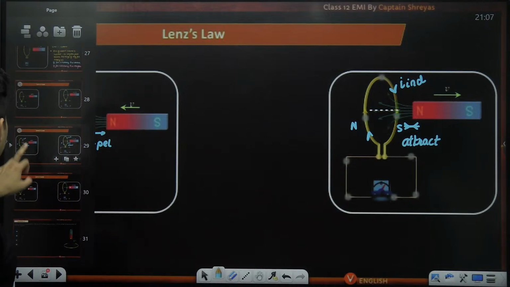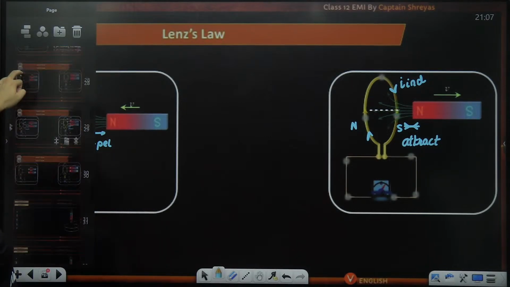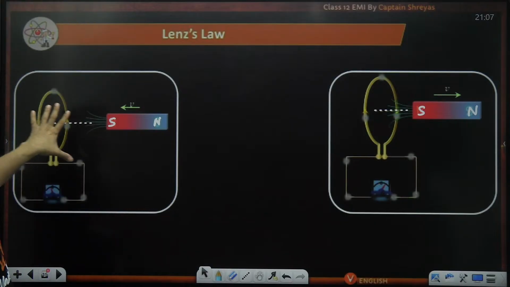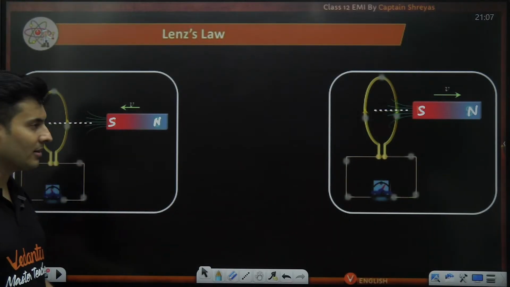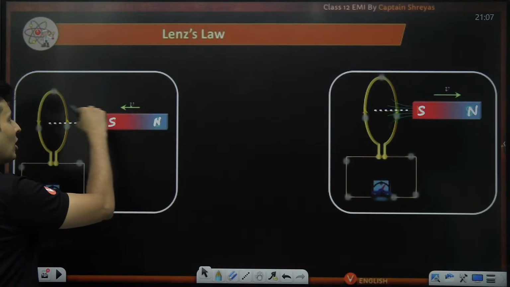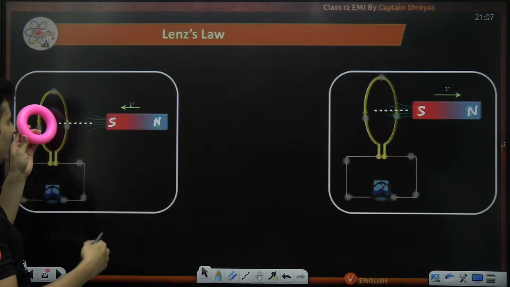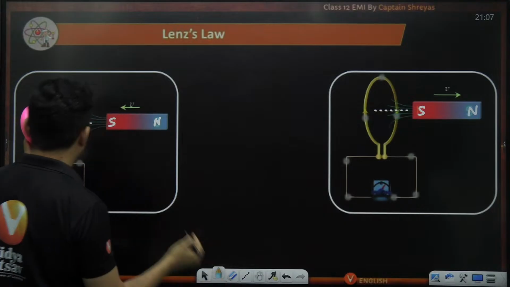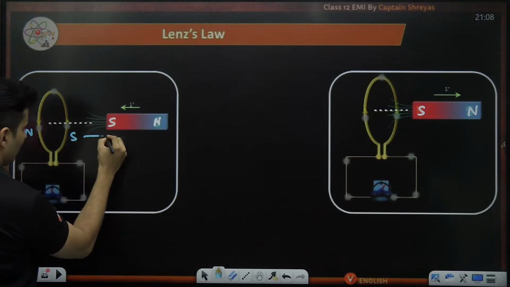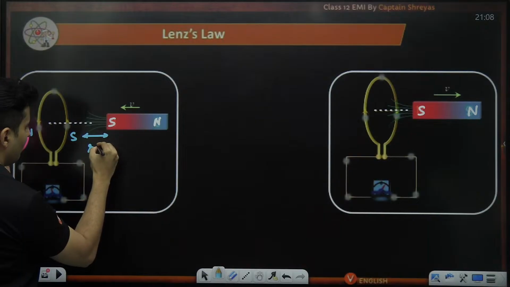Okay. Next, let's look at the other scenario, which is over here. In this case, south is here, north is here. Now, what will happen? The south is coming closer to this particular coil. So it will not like it. So it will try to repel it by creating south here, north. So they will essentially repel.